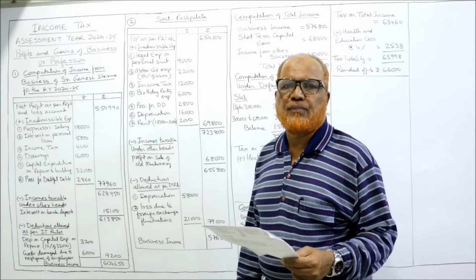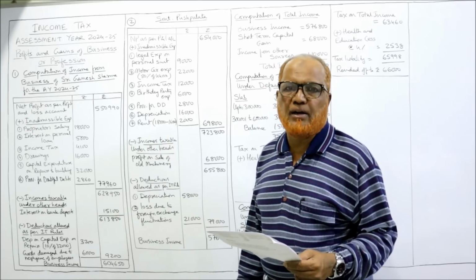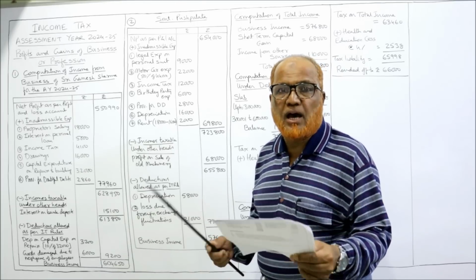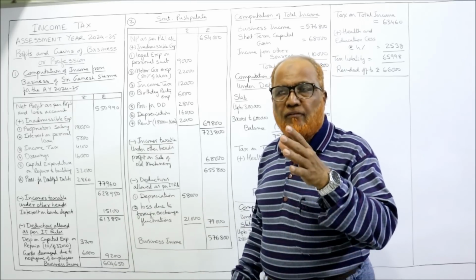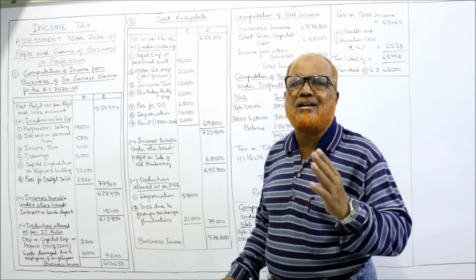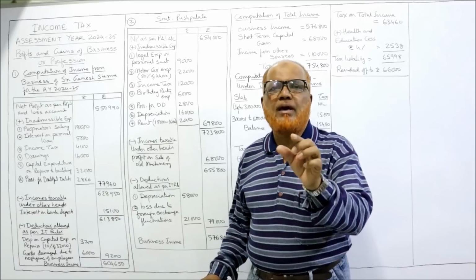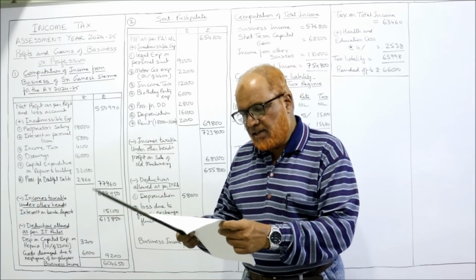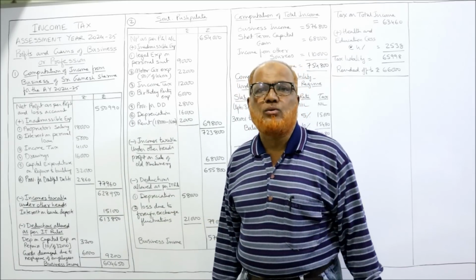Next comes repairs. Repairs to building. First of all, the building is a rented building. The current repairs, allowed. Because when we maintain the building, we have to incur some expenditure on repairing. It is a continuous expenditure. So repair to building is a revenue expenditure, allowed. Whereas capital repairs 15,000.